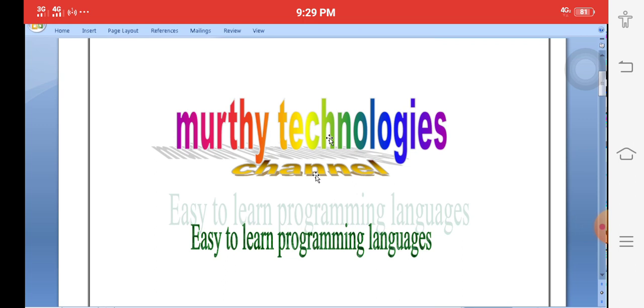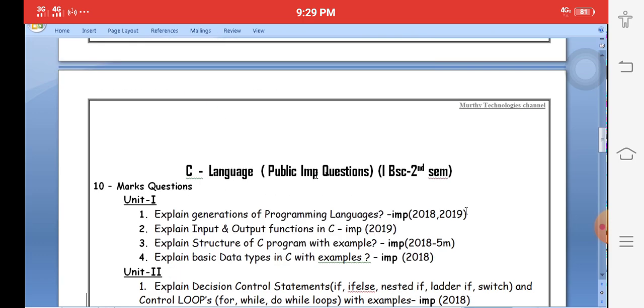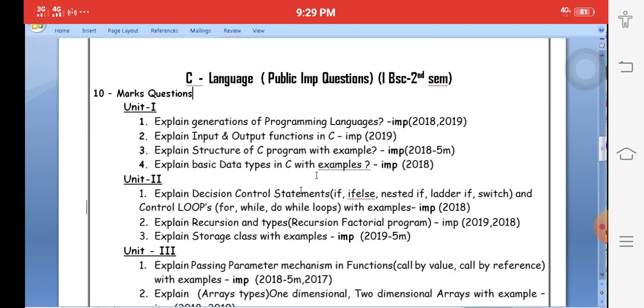Storage classes and what is the pointer? Explain about pointers. Okay, the pointers concept we discussed in the previous video. Today we are going to discuss the files concept. Okay, here, what are the important questions we discussed in the previous session.